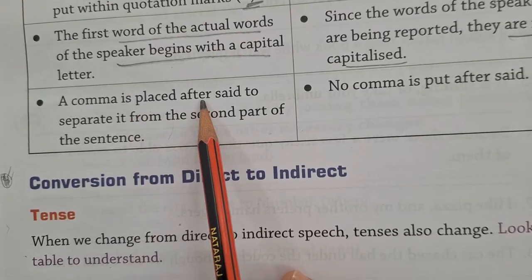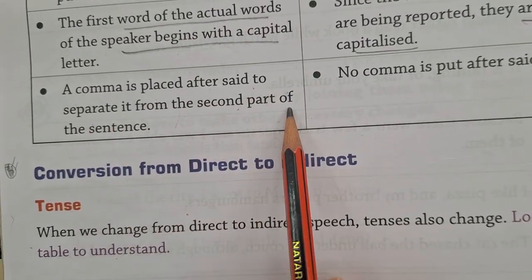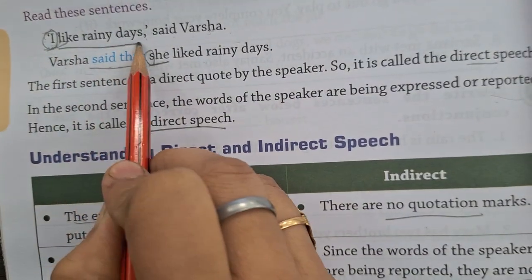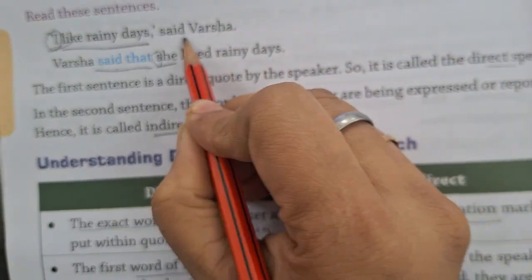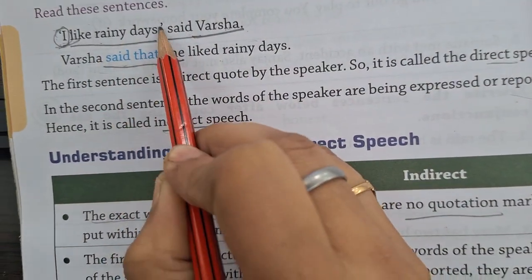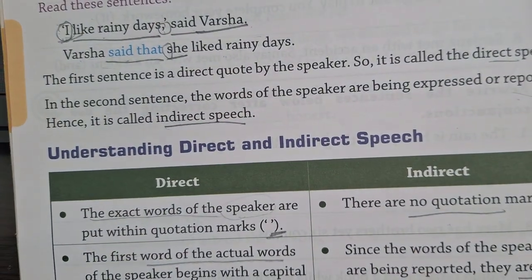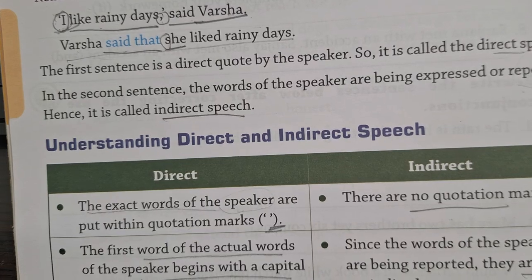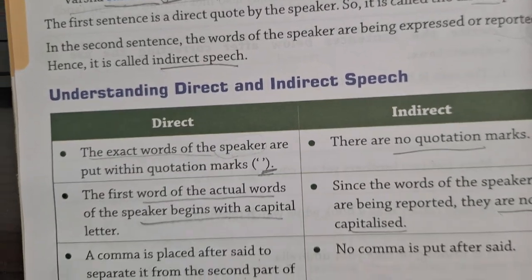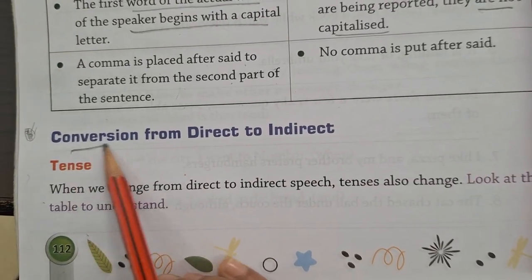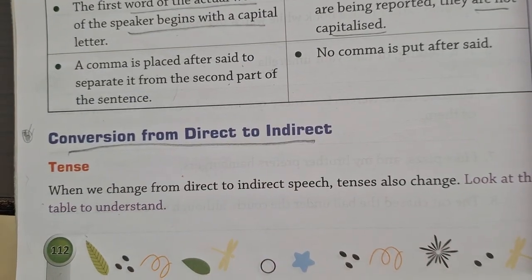Now a comma is placed after said to separate it from the second part of the sentence. So in the direct speech there are two parts of the sentence. One, whatever the speaker has said, and second, the speaker. So to separate these two parts, a comma is always used. But in the indirect speech sentence, there is no comma used. Now we will discuss the conversion from direct to indirect.